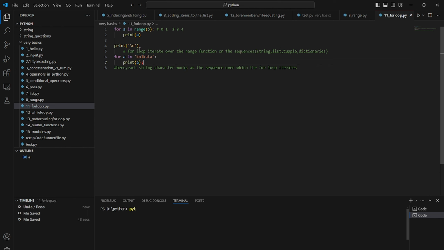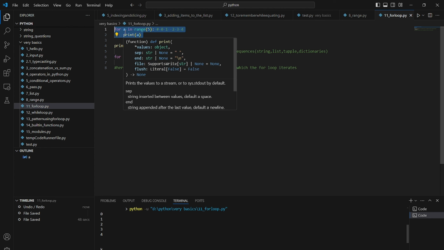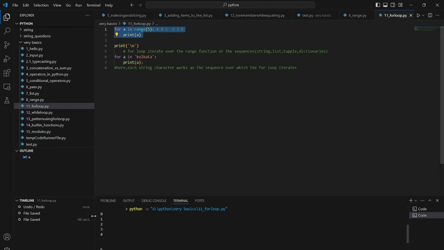In such a way it will continue until A is assigned A. So strings can also be iterated, and I don't know why it was giving an error, but now it's not. So we can see 0, 1, 2, 3, 4 printed. First of all A is assigned 0, and in the second iteration A is